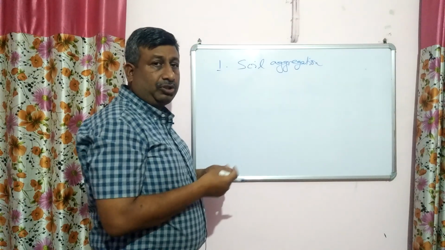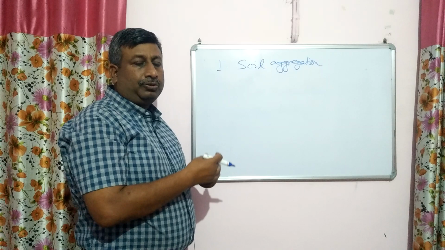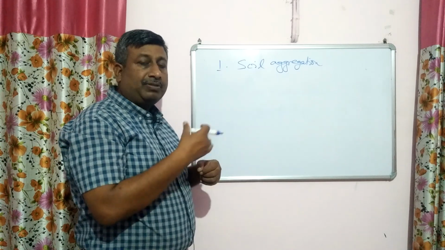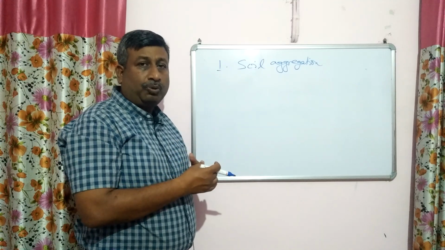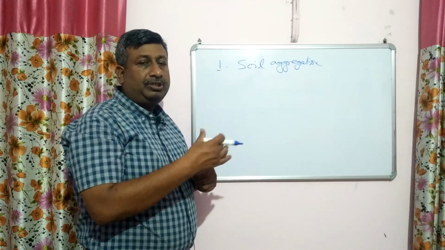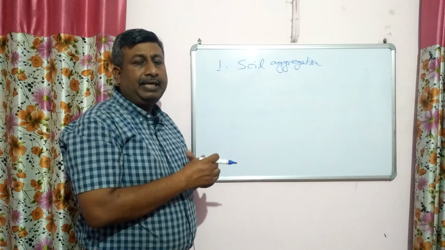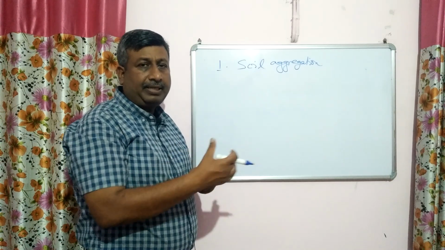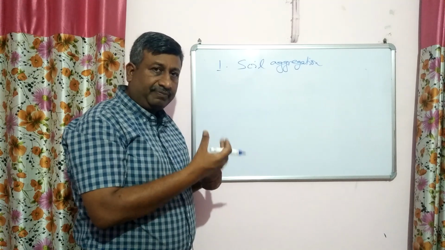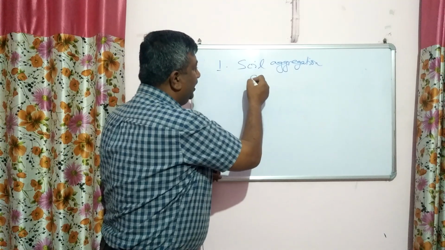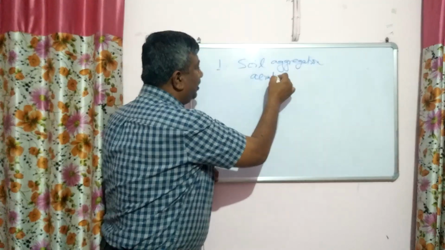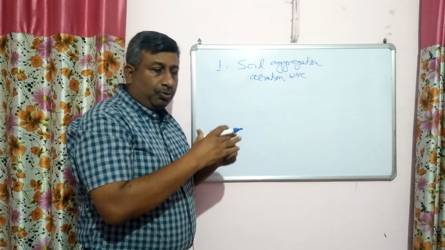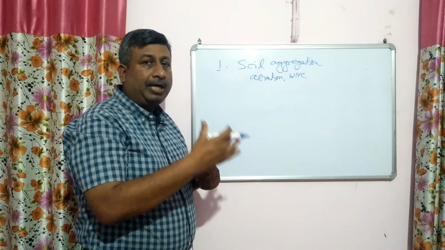If it is clay soil, micropores are more, so it reduces the micropores and increases the macropores. In case of sandy soil, macropores are more, so it reduces the macropores. It means overall soil aggregation is improved with the addition of organic matter. If soil aggregation is improved, then soil aeration is improved, water holding capacity is improved, and overall root growth is good, and plant growth is good.